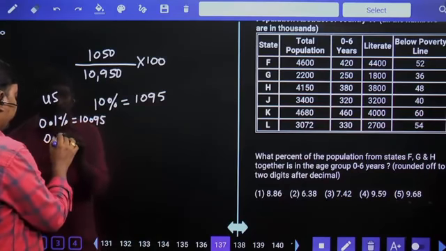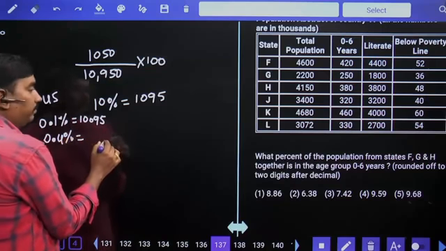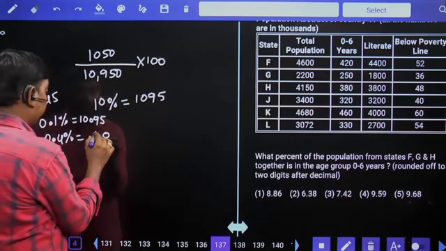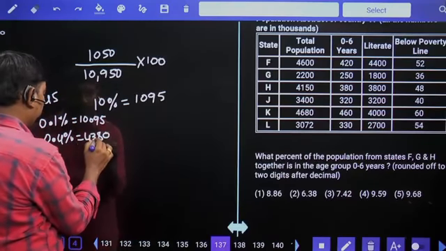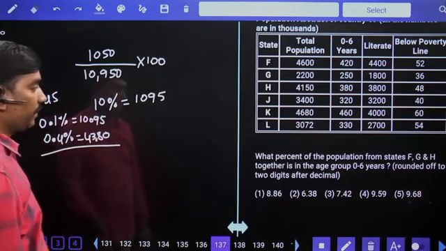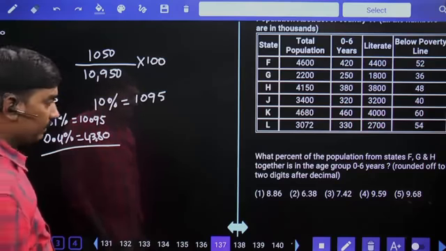Then 0.4% means 43.8. So completely 0.4% we can subtract. So approximately 9.59 is your answer.